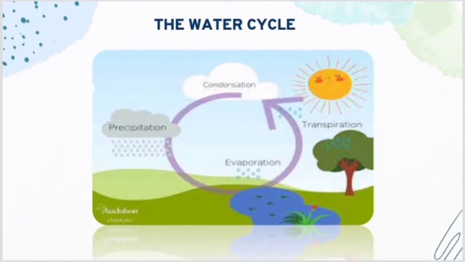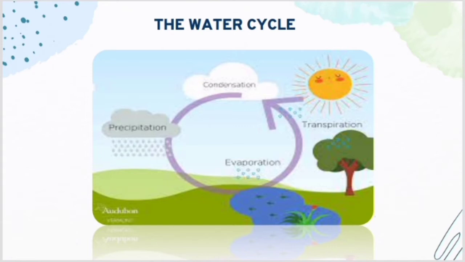Next is the water cycle. The water cycle is nothing but four things happening in our environment: transpiration, evaporation, condensation and precipitation. These four together are called the water cycle. The first step is the water gets evaporated because of the heat produced by the sun.